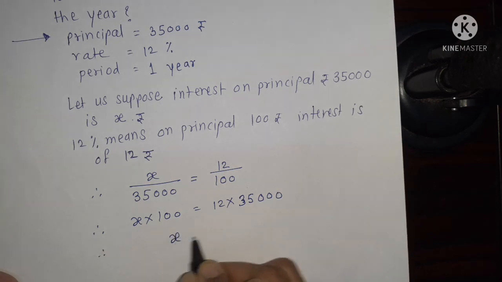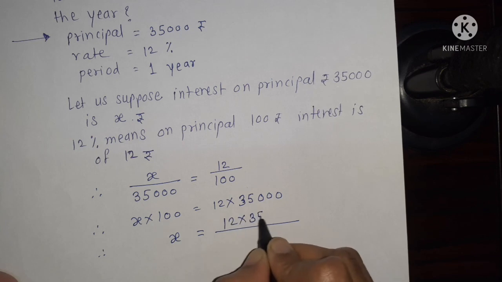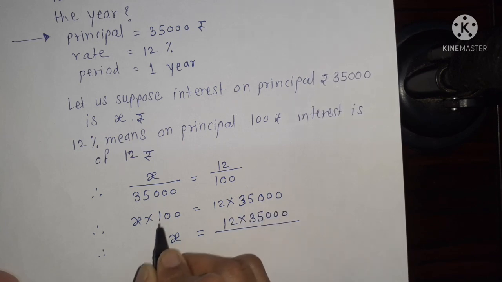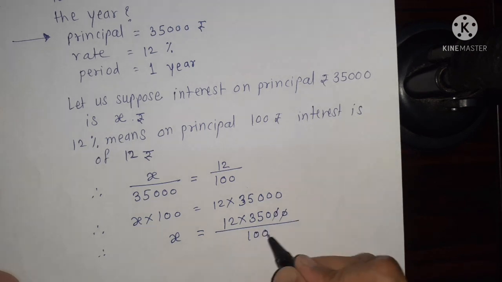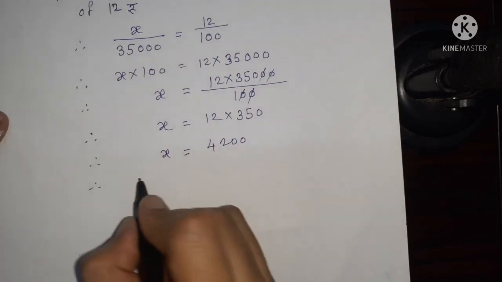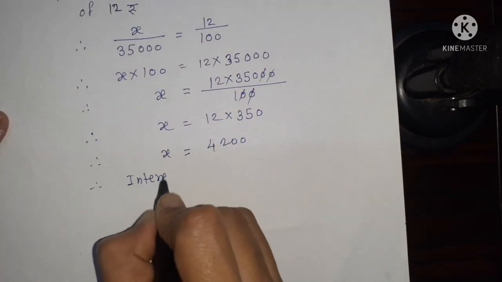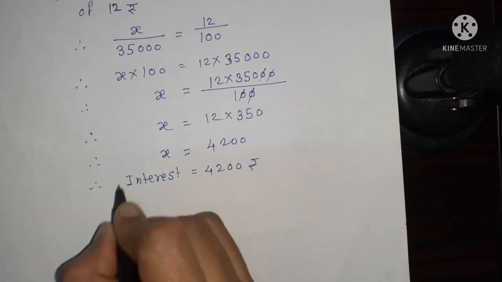We find the value of X: 100 is moved to the right side and it undergoes division. We can strike two zeros and the remaining is 12 multiply 350. The multiplication answer is 4,200. Therefore, interest is equal to 4,200 rupees.